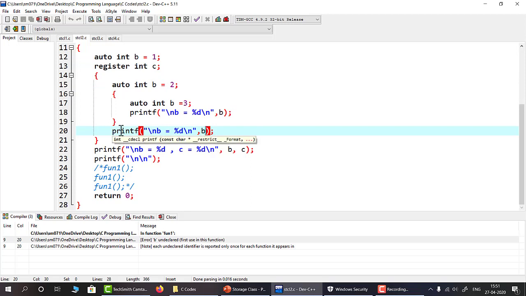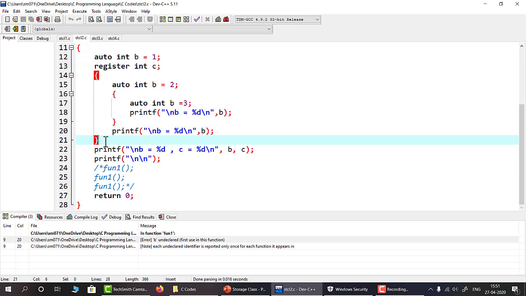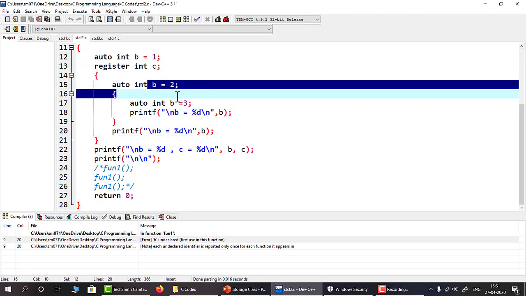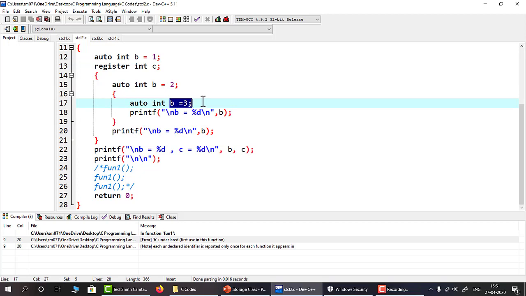Similarly, when we come out of this block, this b is no longer available, as well as this b is already gone. So what is the value of b now? The b value is now 1. So this statement will give me b value is equal to 1. And what will be the value of c? As c is register storage class and its default value is garbage value, we haven't initialized it, so it will show you any random value.